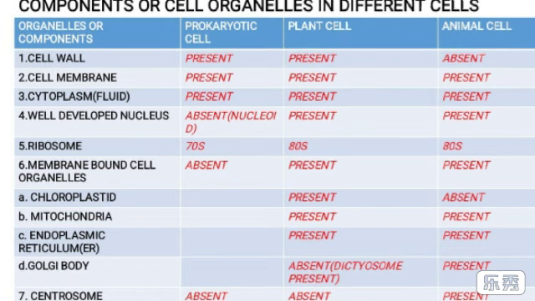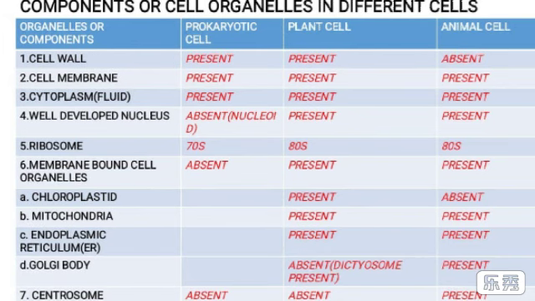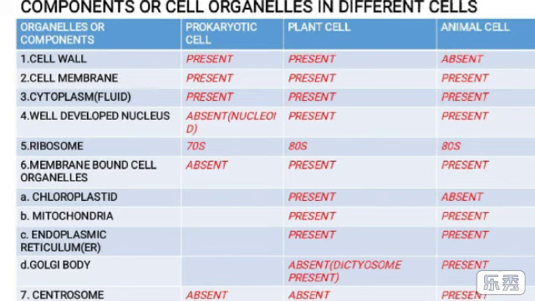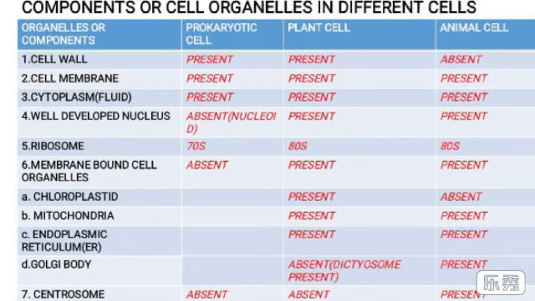So if the cell doesn't have any membrane, it will lose its plasma, and as it loses its plasma, the cellular organization will be disrupted. Cytoplasm contains all the organelles in it, so it is present in all three types of cell.